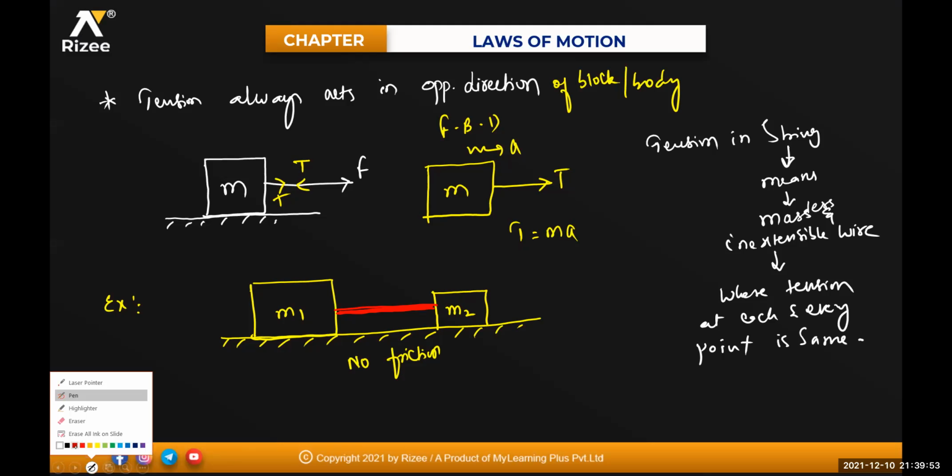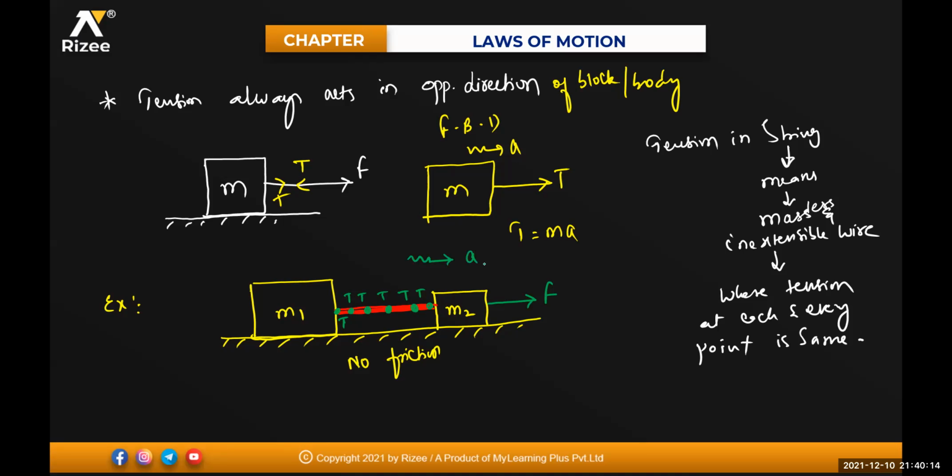Now, right now in this one, if you try to write the forces on this body, on this body, everywhere the tension will be equal to T. Clear? Yes, sir. Now, if you make an FBD for this one, I'm applying on this body a force, say for example F. The total body is moving with an acceleration a. Now I'm writing an FBD of M1. Can anyone tell me what is the FBD of M1?